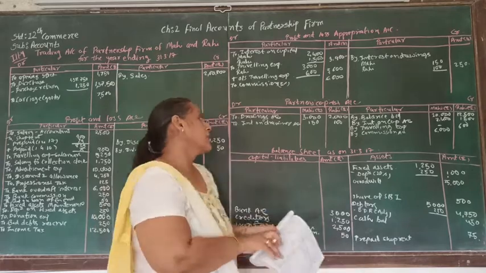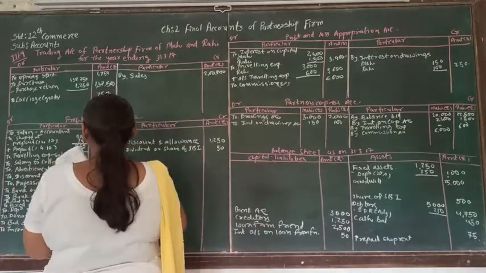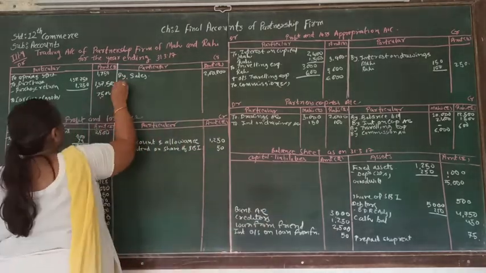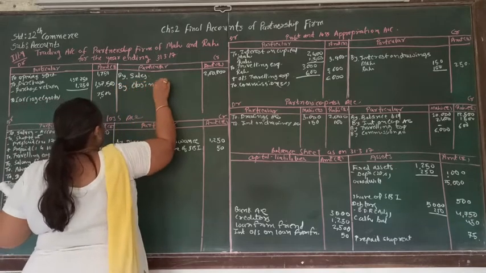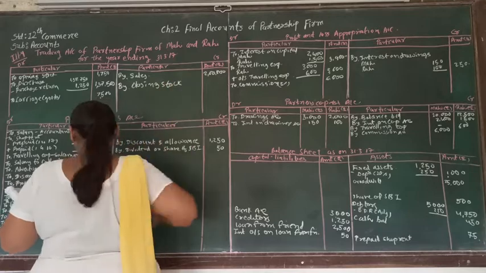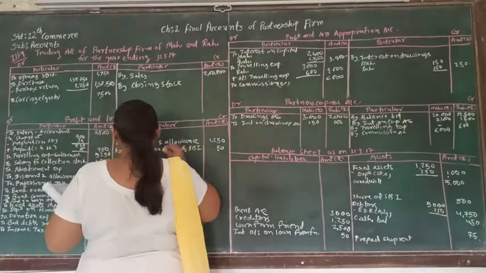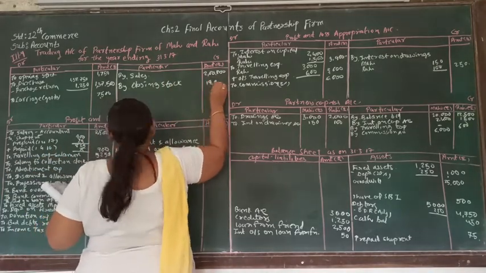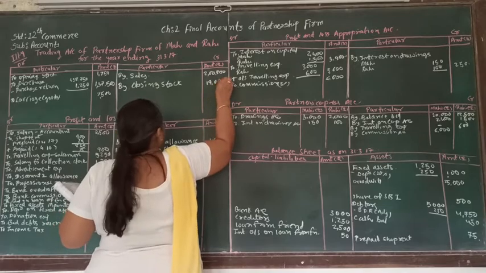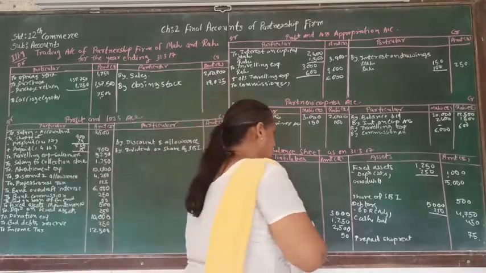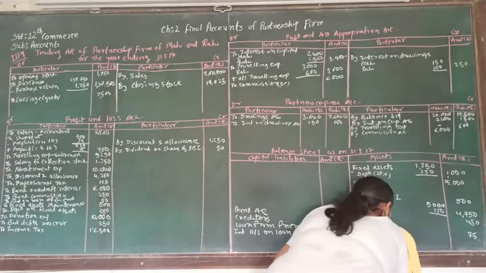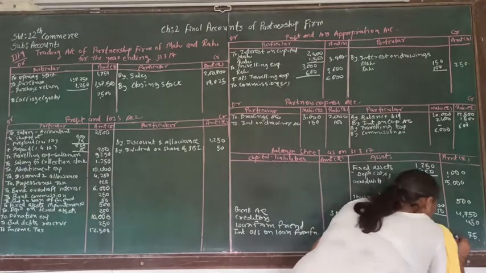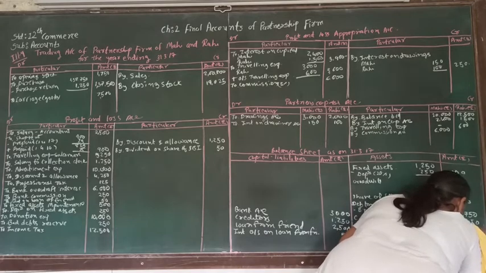Last adjustment is closing stock. Let's write closing stock. How much is closing stock? 19,025. Here again we are going to write down closing stock, 19,025.